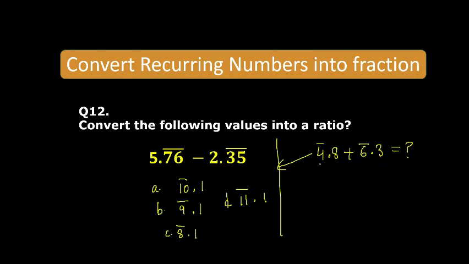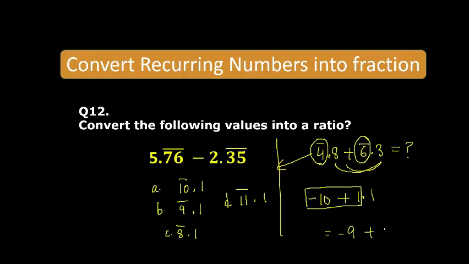Yes, I think B is correct. Good one. So this is minus 4 and this is minus 6. I think you will get minus 10 from it. And 0.8 and 0.3 are positive. This is 1.1. Now just add these integers first. So you will get minus 9 and plus 0.1. Leave this number, it should be below 1. It should be a fraction, 0.1 like this. It was 1.1, so add 1 into this, you will get minus 9 and plus 0.1.